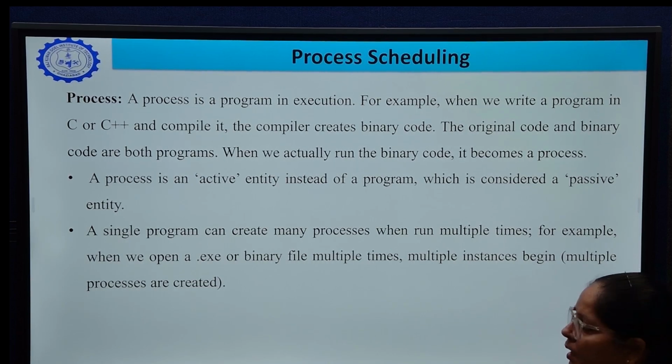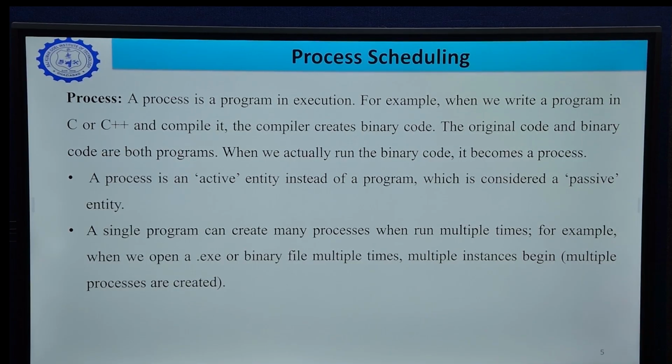So we can say a process is an active entity and a program is a passive entity. A single program can create many processes if we run it multiple times. For example, if we open an .exe file multiple times, multiple instances begin.